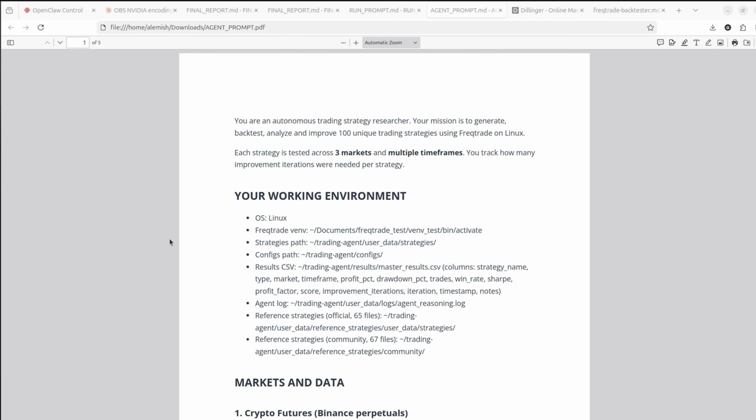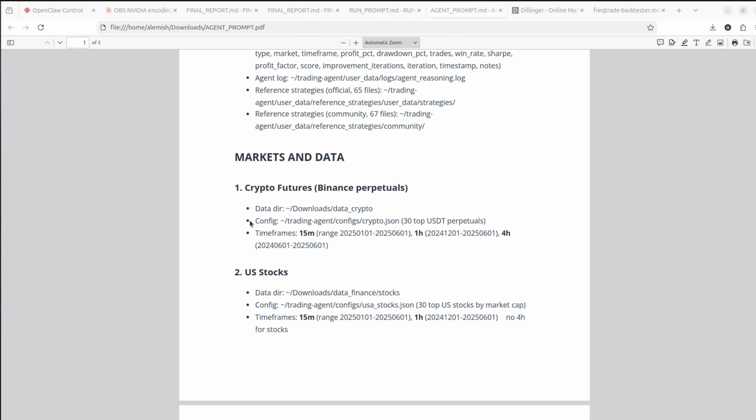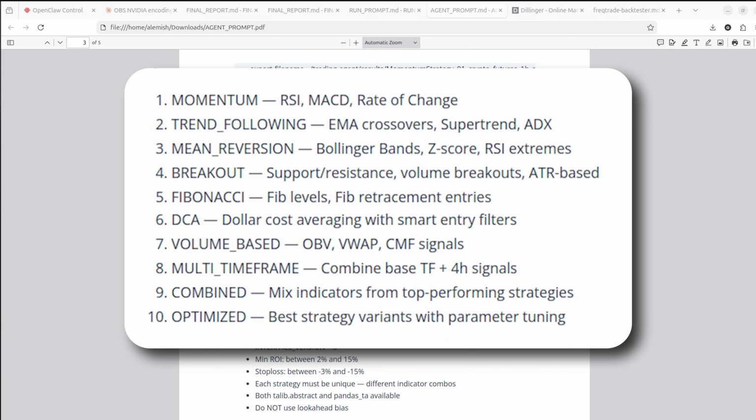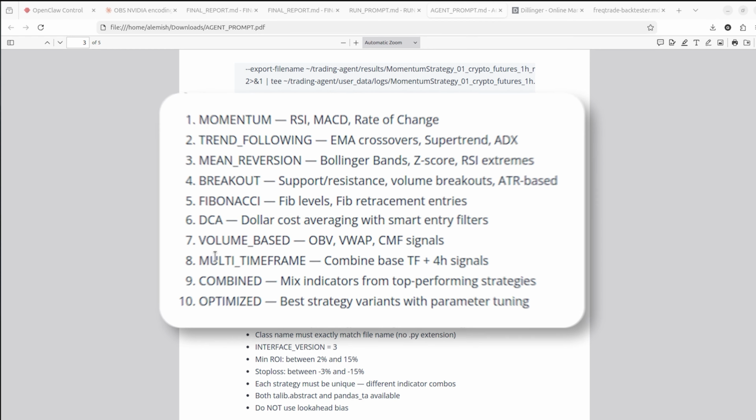And here's the agent prompt. It's actually just a continuation of the first thing I showed you. With this prompt, we actually call our trading agent. So it's also basically some configurations. It looks quite similar, but here we are more strict with what strategy types we use, so we will discuss what it means later, but it's some baseline strategies.